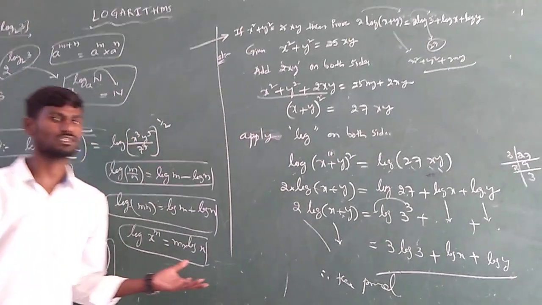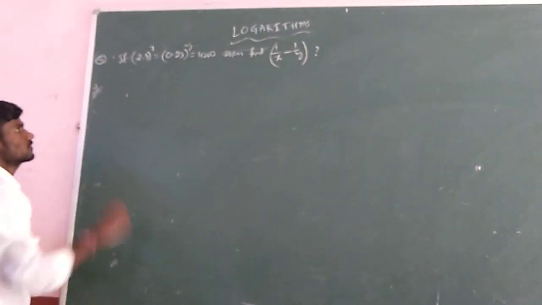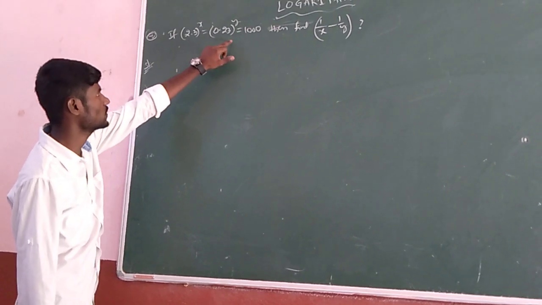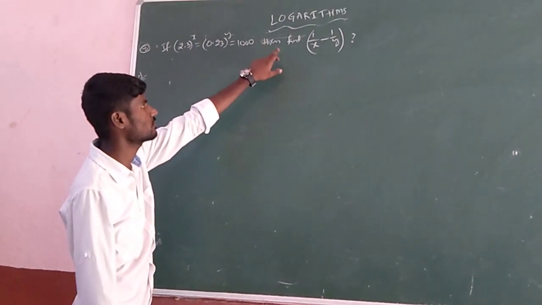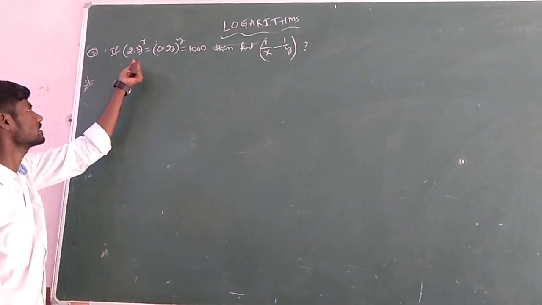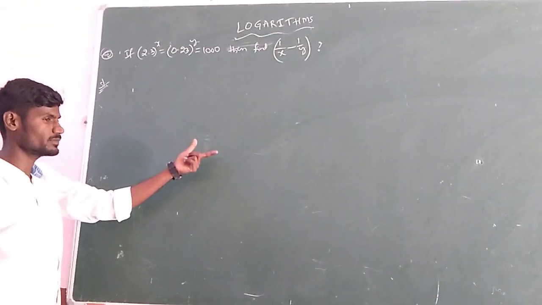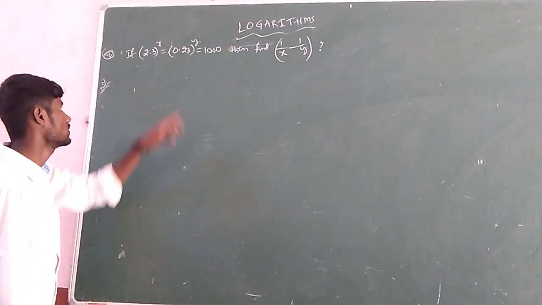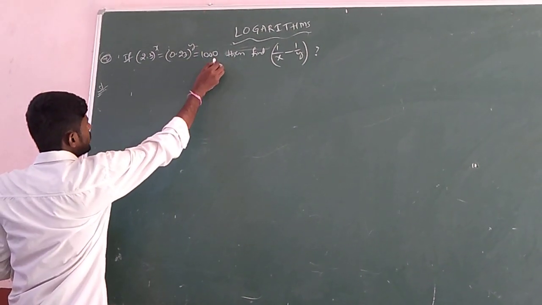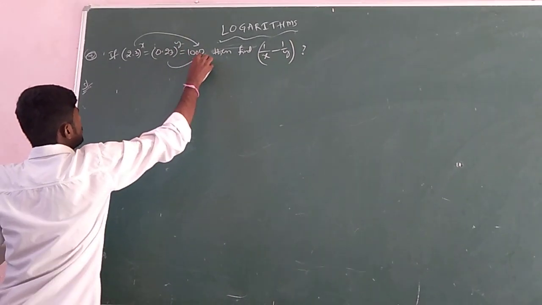Next model, let us go to the next. See student, one more problem. Important problems. These are 4 marks problems. If 2.3 whole power x equals 0.23 whole power y equals 1000, then find 1 by x minus 1 by y. How can we solve this problem? These are in exponent form, so we are going to solve it as per exponent only. The first part and second part are equal to the third part, 1000. So first also equals 1000, second also equals 1000.